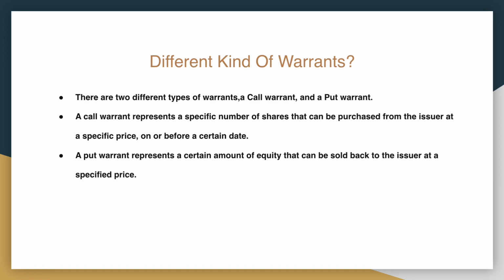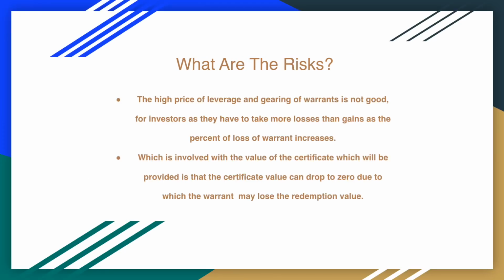Different kinds of warrants. There are two different kinds of warrants, a call warrant and a put warrant. A call warrant represents a specific number of shares that can be purchased from the issuer at a specific price on or before a certain date. A put warrant represents a certain amount of equity that can be sold back to the issuer at a specific price. What are the risks?